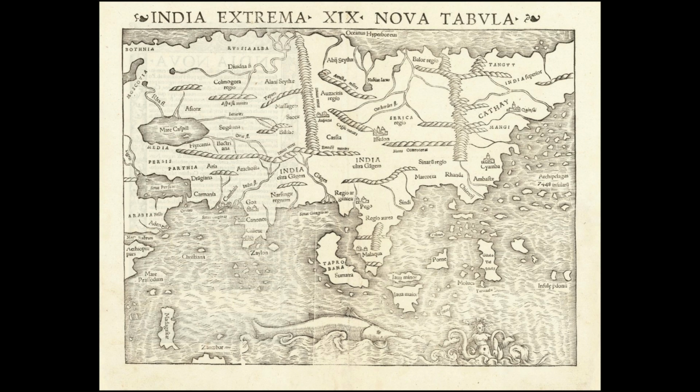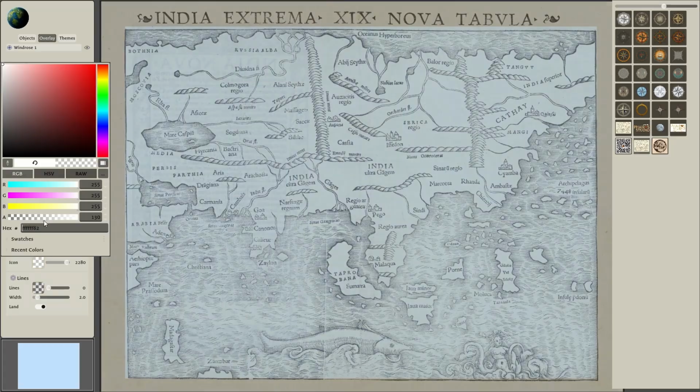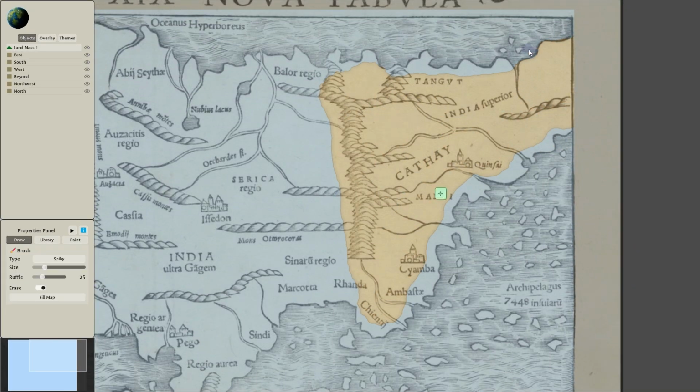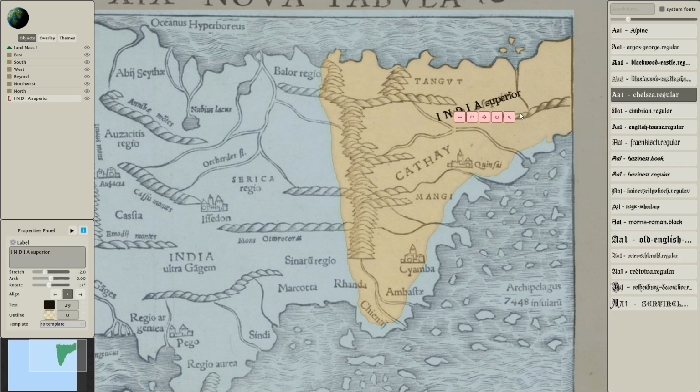Sebastian Münster's map of Asia from 1544 combines knowledge from Portuguese explorers from his time, the medieval knowledge of Marco Polo, and Ptolemy's worldview from Roman times. Let's jump right in. We begin our journey in East Asia, here labeled as India Superior, and most of this is based on the travel records of Marco Polo.